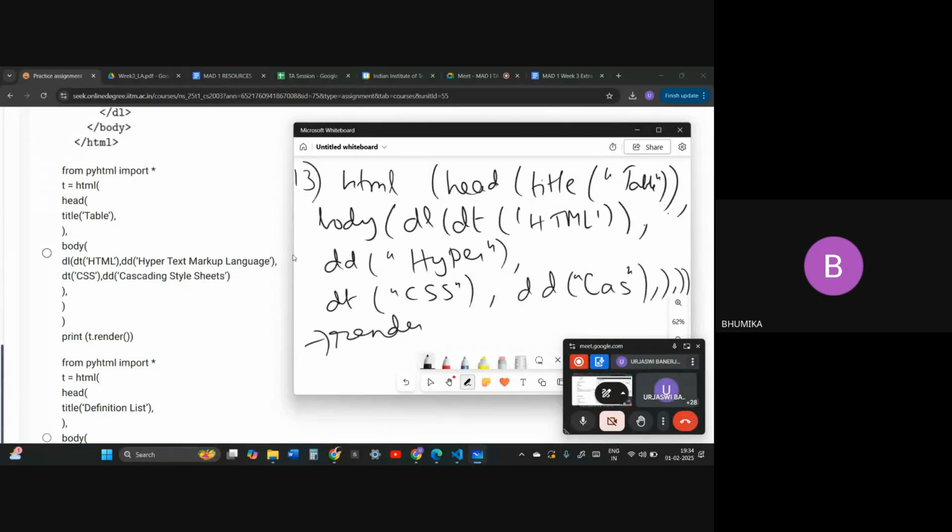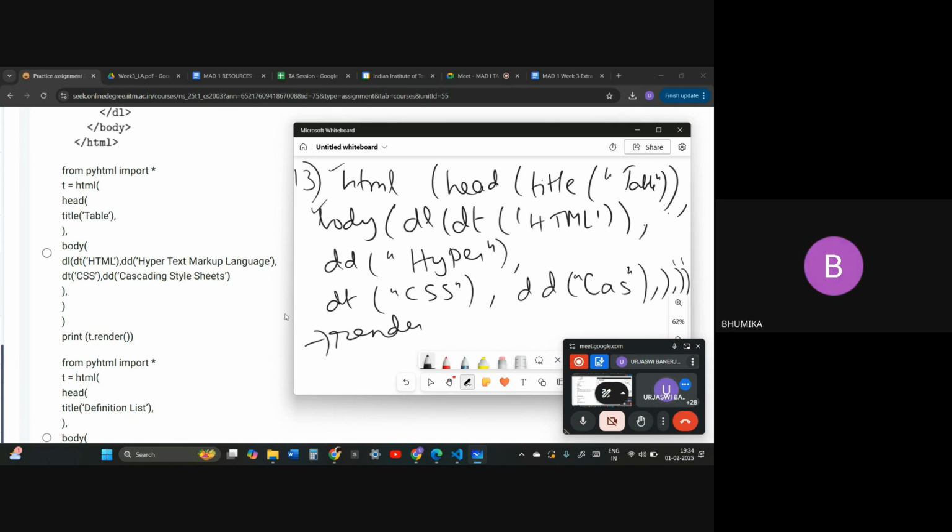Ma'am, can you repeat the last part about the brackets? Yes, so it is the same as mine, right? DD is getting closed, and then the HTML and the body tags are getting closed. This is the body tag, this is the HTML tag, which we have started right at the beginning. They are closing in different lines over here. I didn't have space, so I closed in the same line.